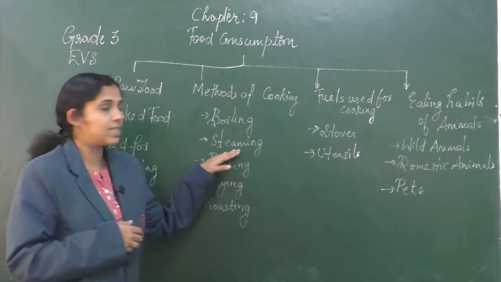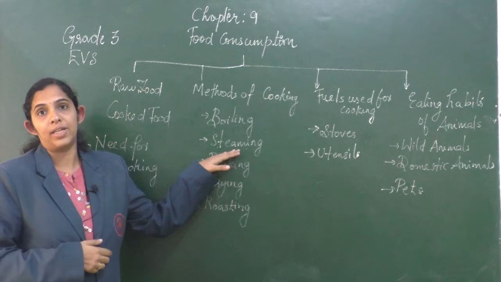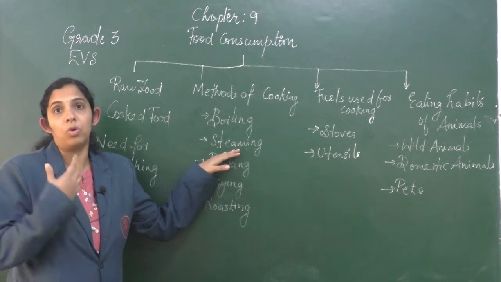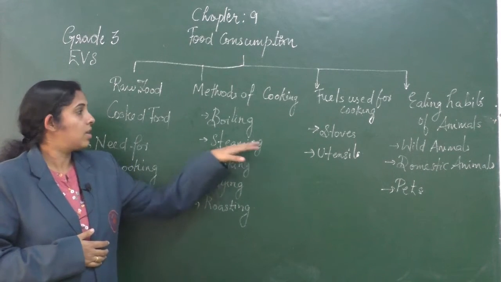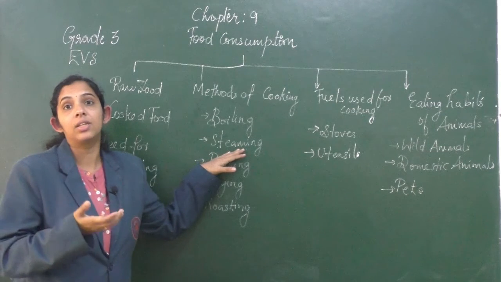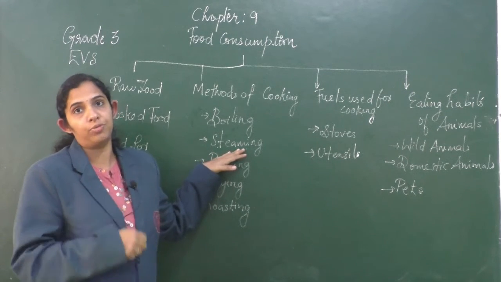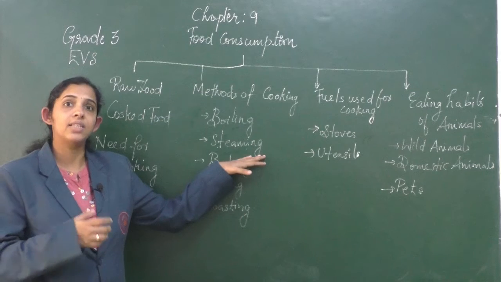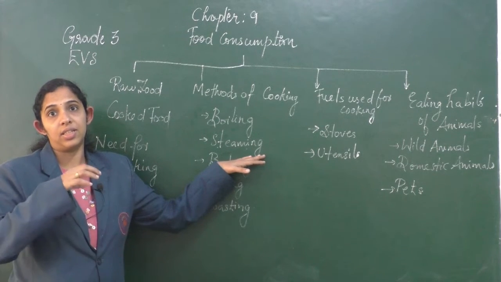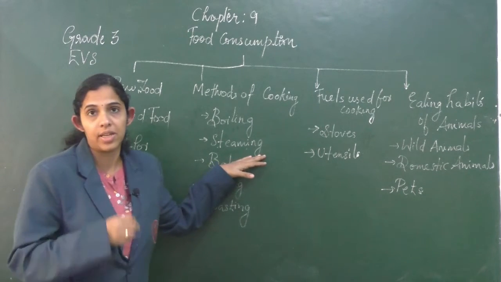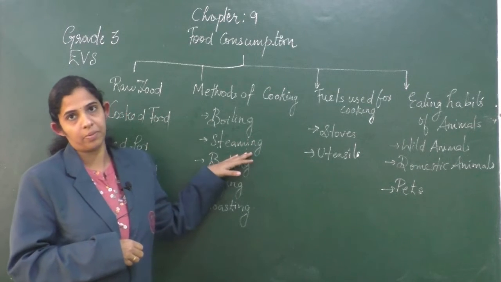The next method is steaming. Food items like idlis or momos, more familiar to you, are cooked this way. We use the heat produced by steam to cook the food. It is one of the healthiest ways of cooking because there is less chance of losing the nutrients present in the food items with this method.